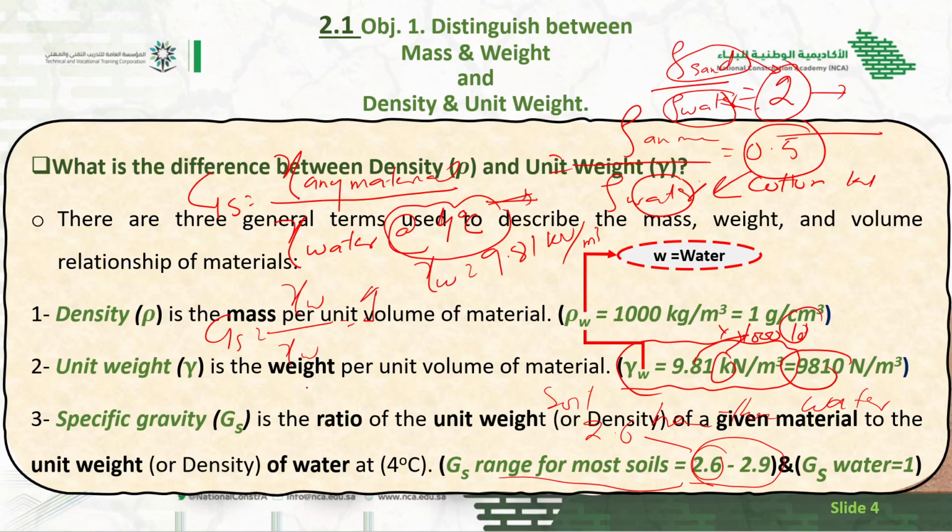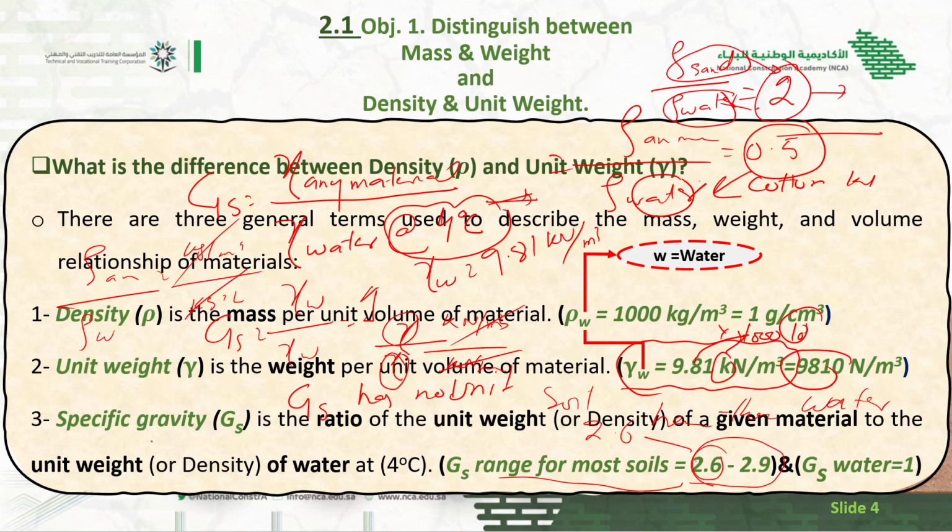And one more important thing, specific gravity has no unit. Why? Because it is the ratio between the same properties. Unit weight of anything divided by unit weight of water. This is unit weight, this is unit weight, for example kilonewton per meter cube, and this is also kilonewton per meter cube. They cancel with each other. Similarly, density of any material divided by density of water, both in kg per meter cube, cancel. So it is very important, if it comes in the exam or any interviews, that specific gravity has no unit.